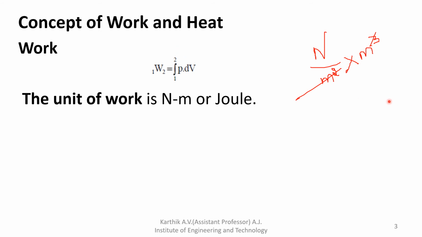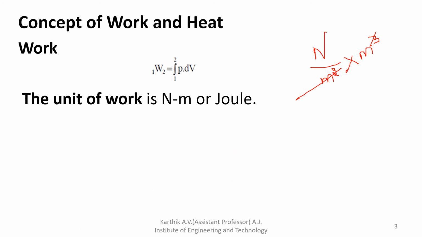Next, steady flow process. What is a steady flow process? It is defined as a process during which a fluid flows through a control volume steadily. A control volume is nothing but one volume.